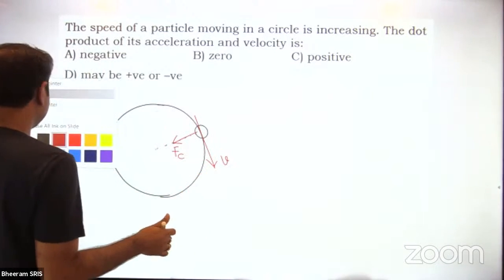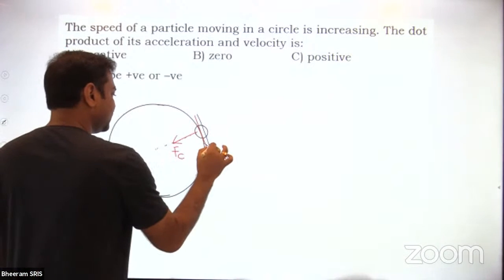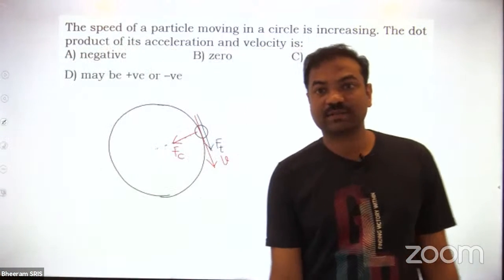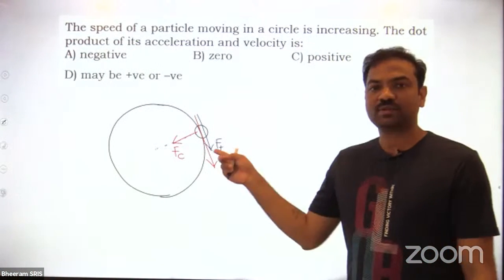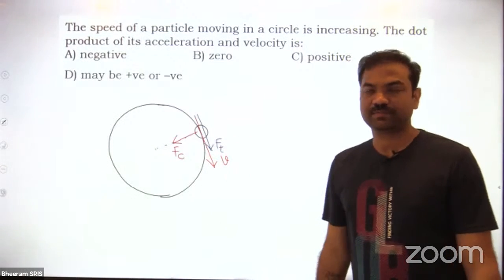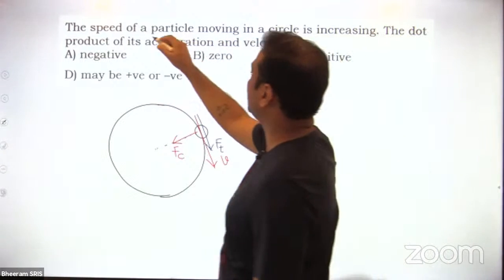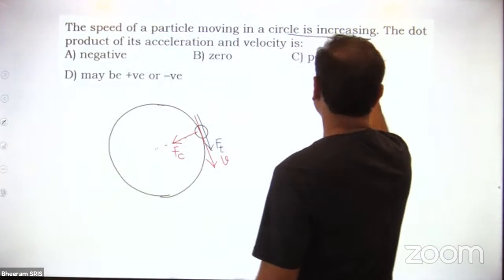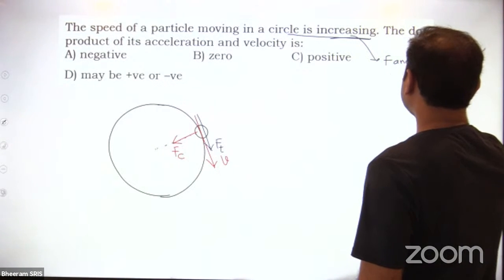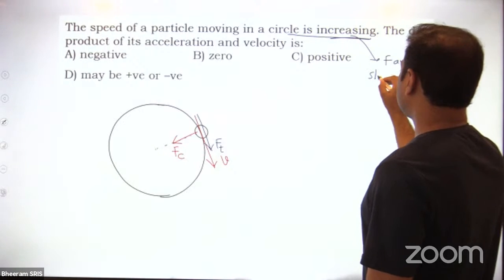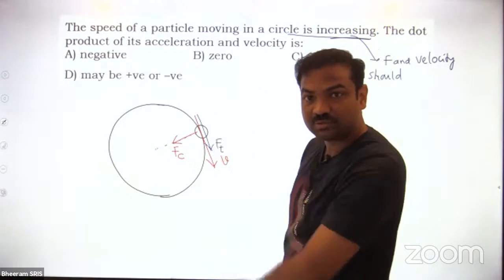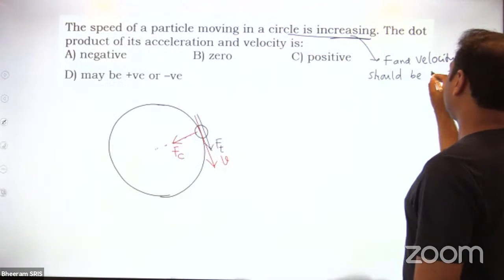The speed value increases whenever a tangential force is acting in the direction of this velocity. Whenever force and velocity are in the same direction, what happens to the speed? Speed continuously increases. Okay? Speed of the particle is increasing means force and velocity should be in the same direction. Velocity is tangential only, so the tangential force should be in the same direction.